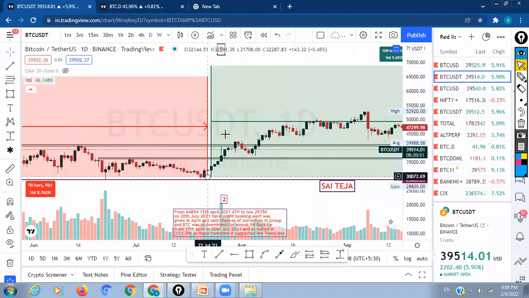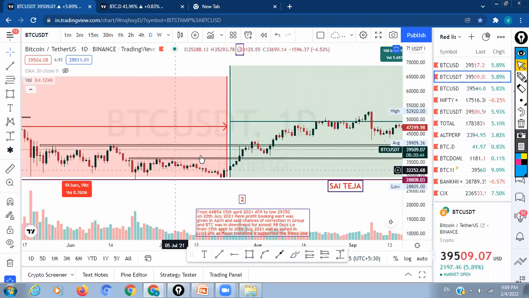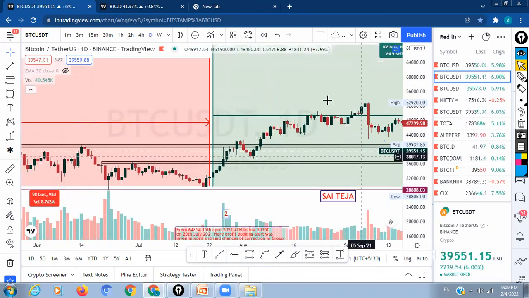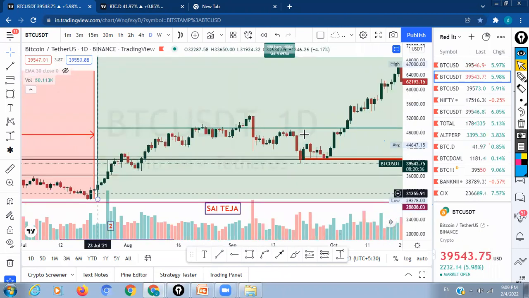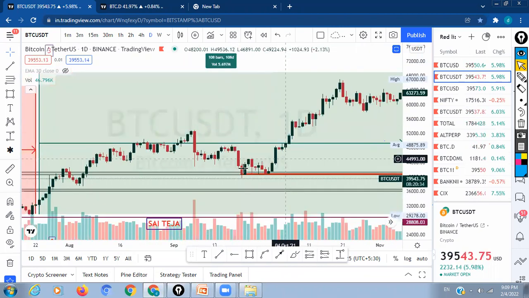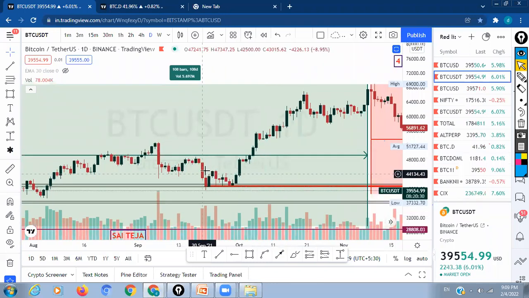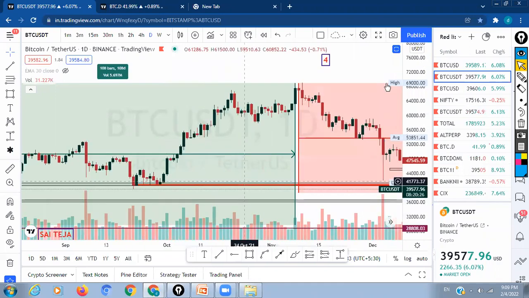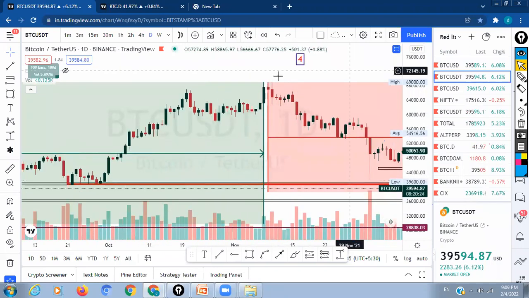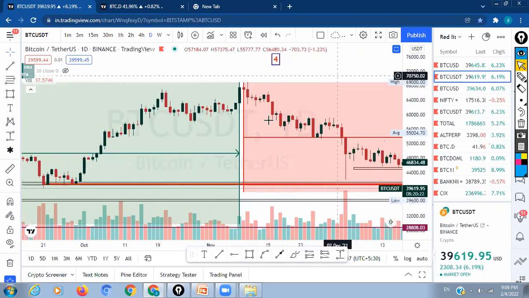So we can assume that there will be a run. There is also a small retest of the previous resistance, which became support, and a hammer. As I say, the hammer is the most important thing. We can see it live here. Wherever the hammer comes, BTC has reacted with great strength. Then the confirmation candle and the breakout. And here again we found an evening star pattern, so the same thing was repeating.